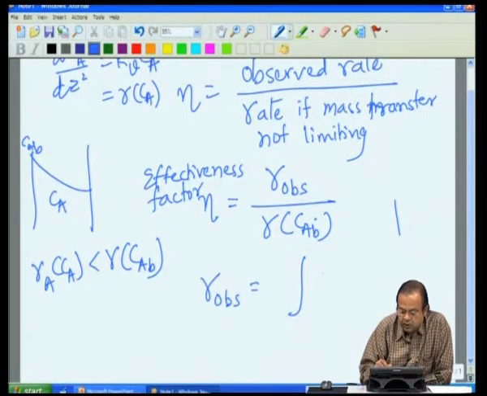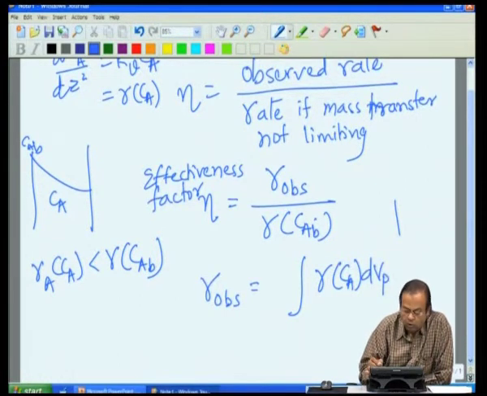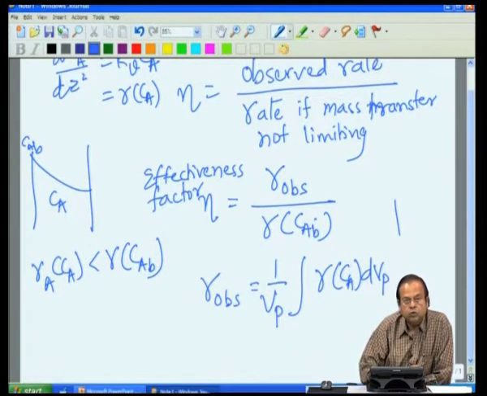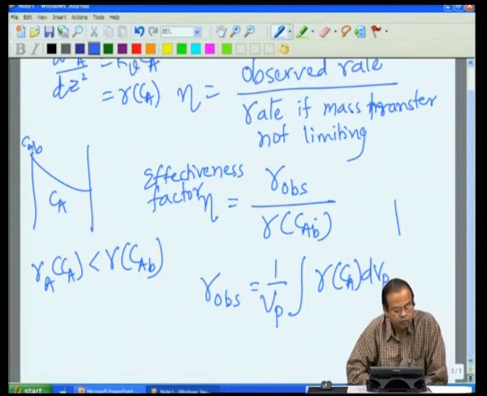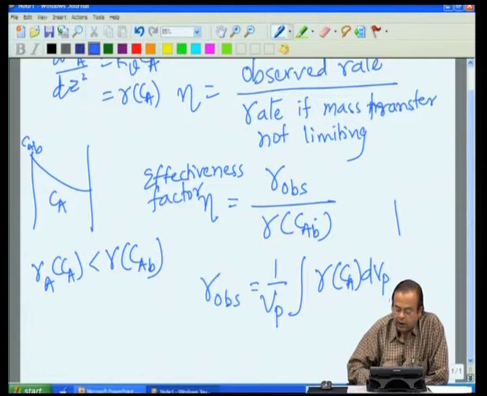Mathematically, it is the integral of R of Ca along the volume of the pellet, average value, so 1 over the volume of the pellet. So, this is my R observed.